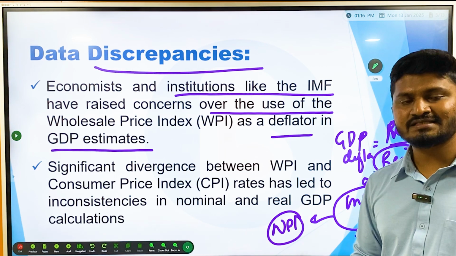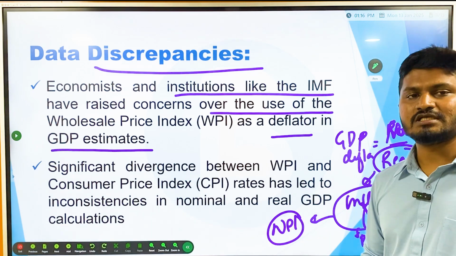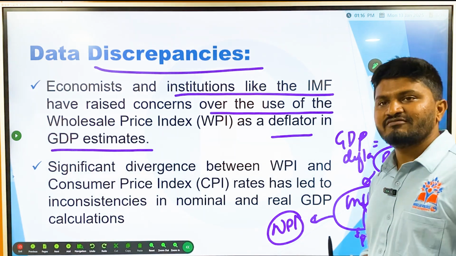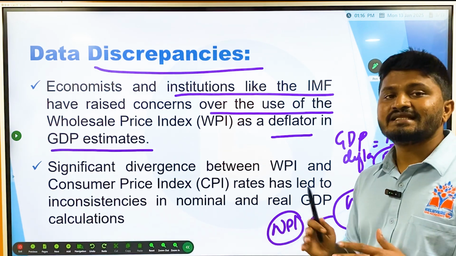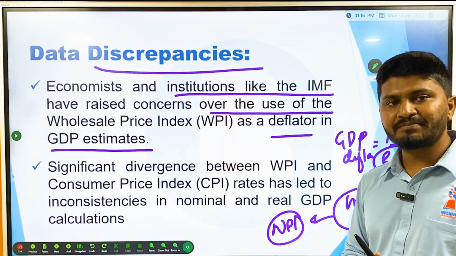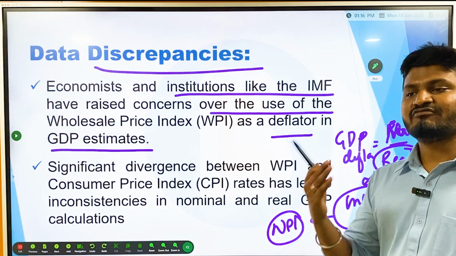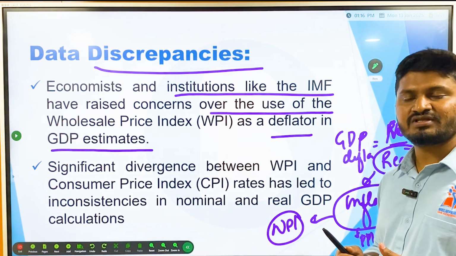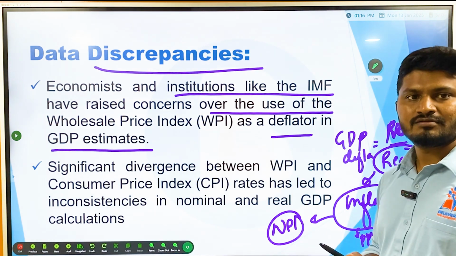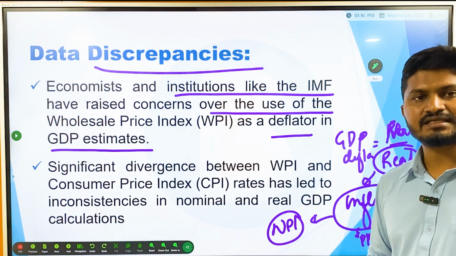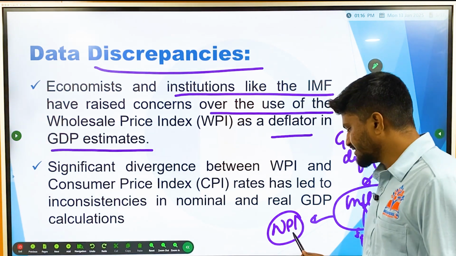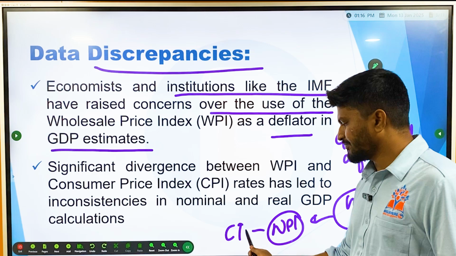Discrepancies arise because there is a huge gap between inflation at the wholesale price index and inflation at the consumer price index. The gap may be because of the influence of retailers and sellers, who add extra amounts to the selling price, such as transportation costs. As a result, there is a large discrepancy between WPI and CPI.